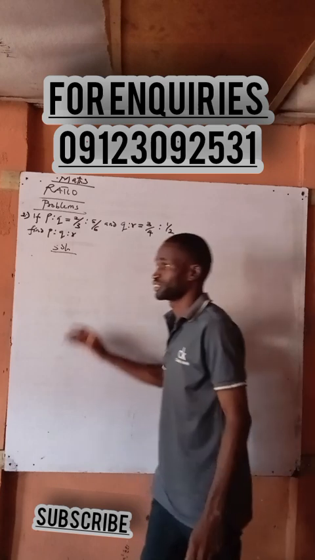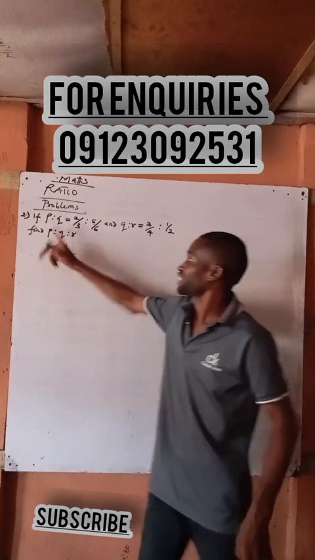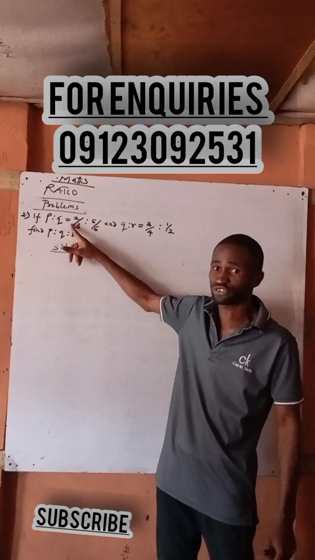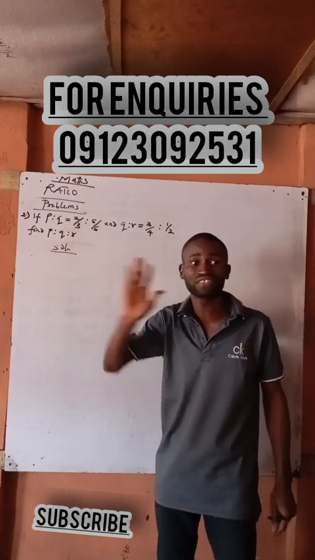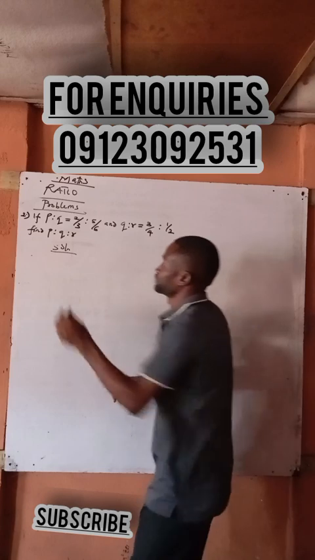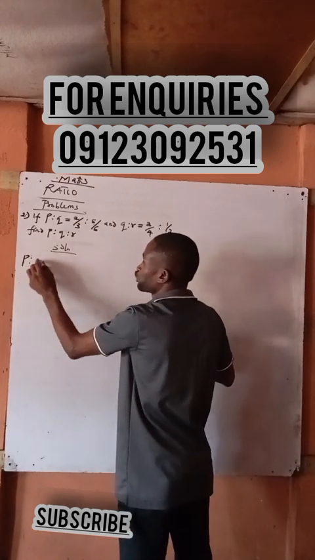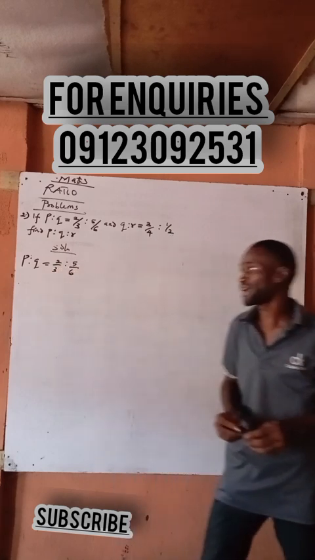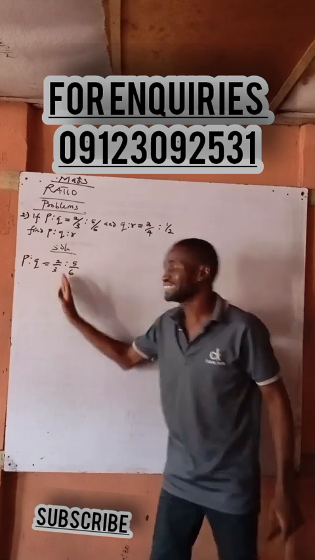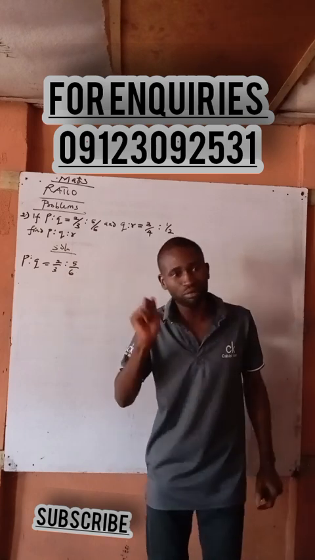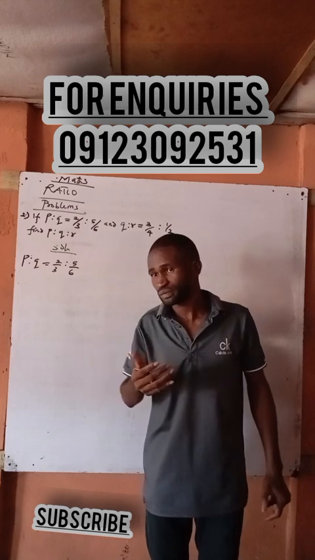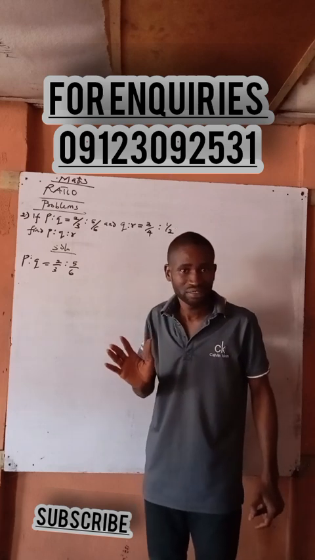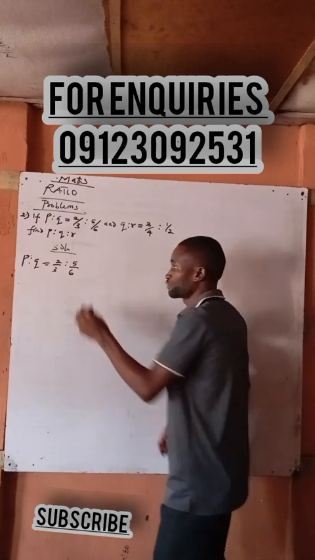Okay, so look at what they said. Now you can see this one appears as a fraction. The other one we saw was just a whole number, okay? Now, they say P is to Q is equal to 2 over 3 is to 5 all over how many now? Now, before you start solving, I want to convert this one to be in whole number, just to make your work look very easy for you.